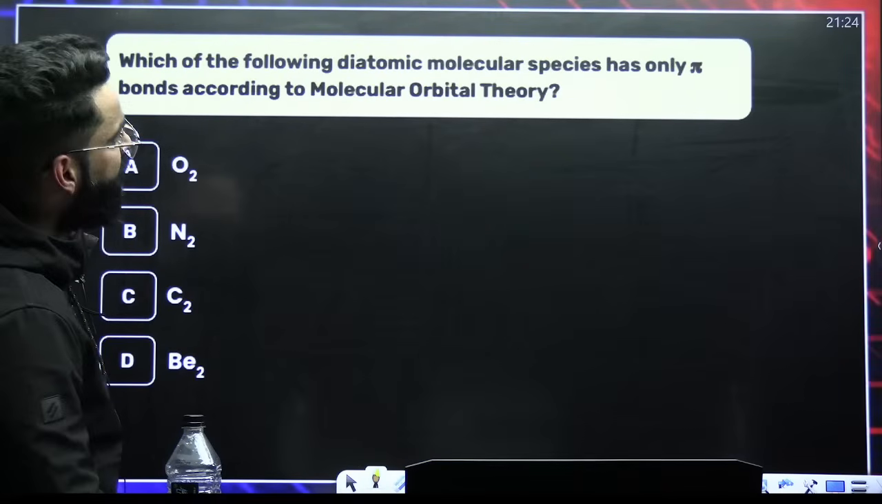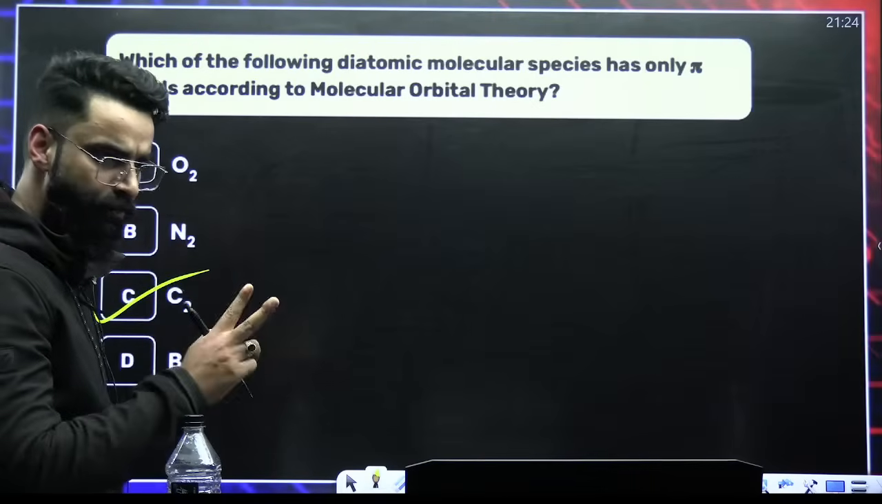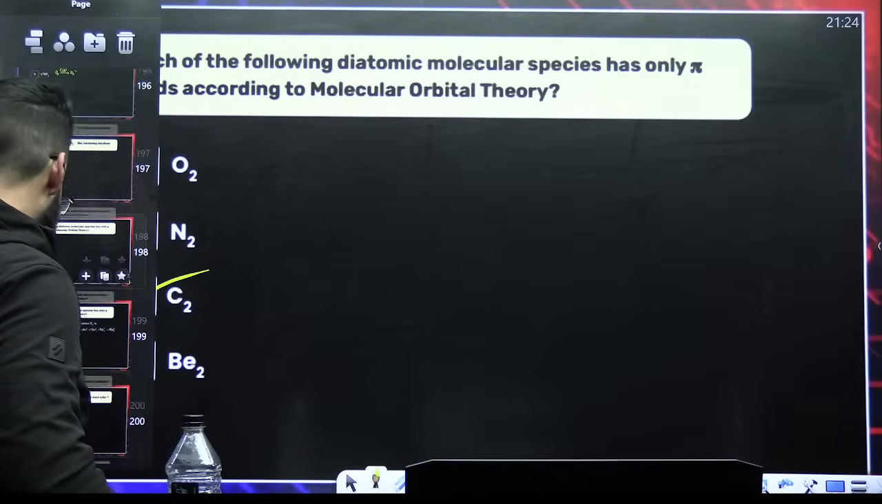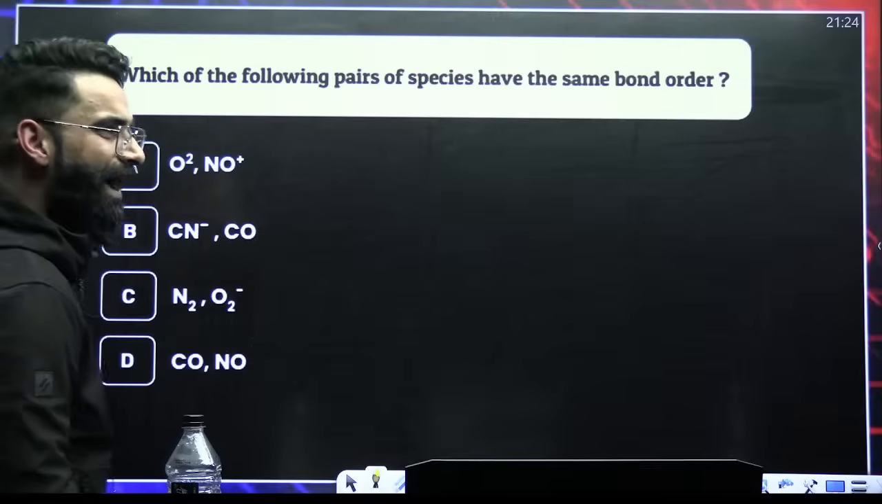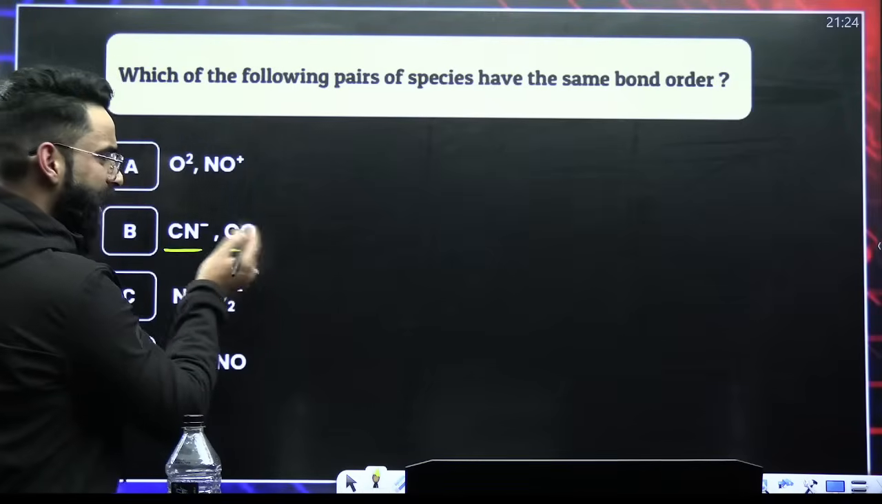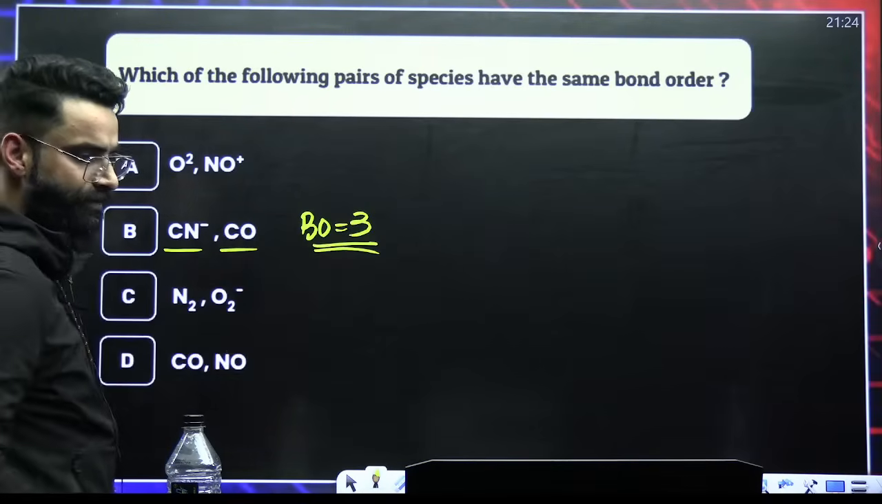Which of the following diatomic molecular species has only pi bonds? Yesterday I told you C2 molecule. Bond order 2 and both the bonds were pi bonds. Where do you see the bond order same? Isoelectronic species have same bond order. CN negative and CO both are 14 electron species. Their bond order will be 3. Same bond order.